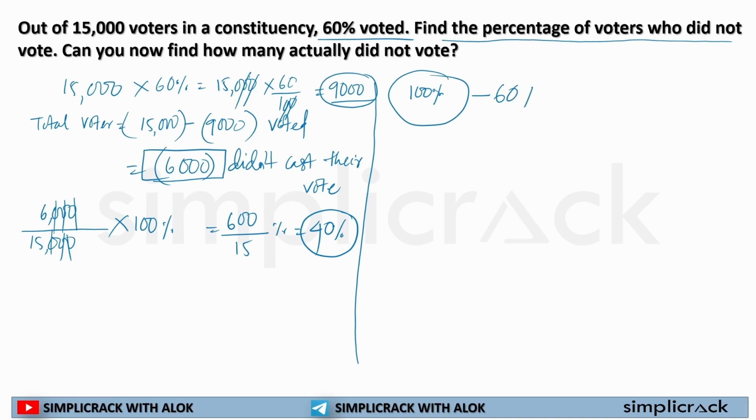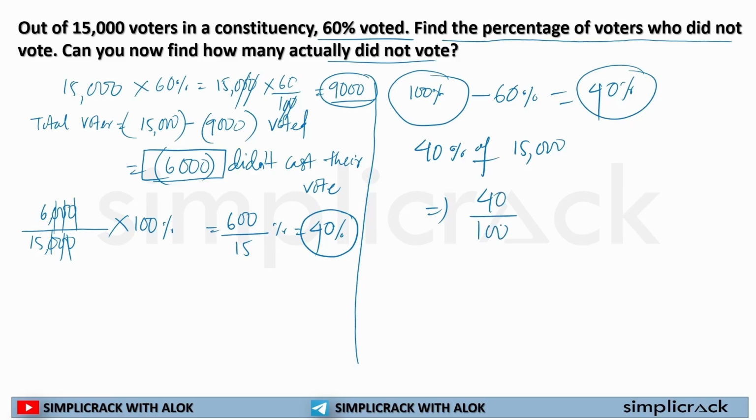So I will simply deduct: 100 minus 60 equals 40%. Sir, 40% did not vote. Now I have to find out the actual number, so I have to find 40% of 15,000. What is the formula? 40 divided by 100 multiplied by 15,000.